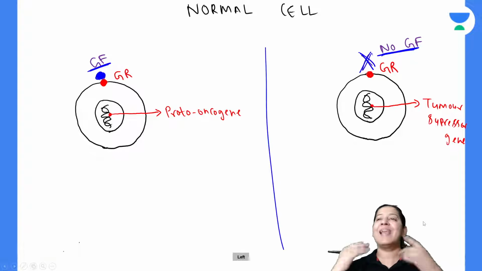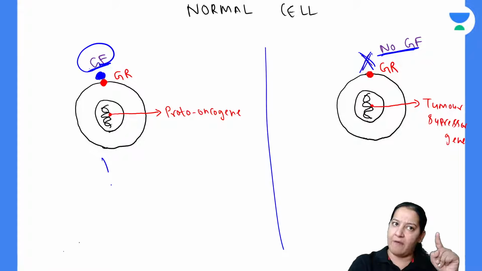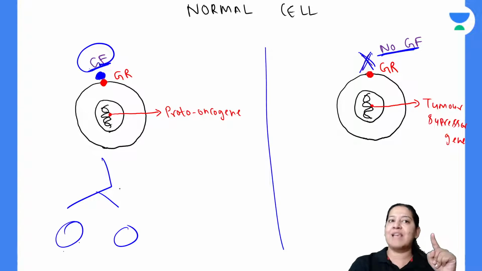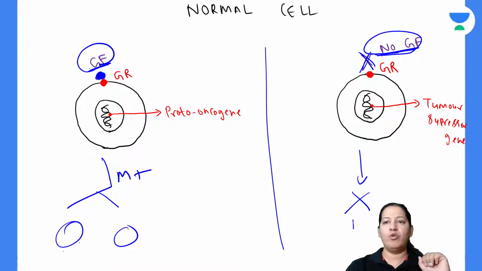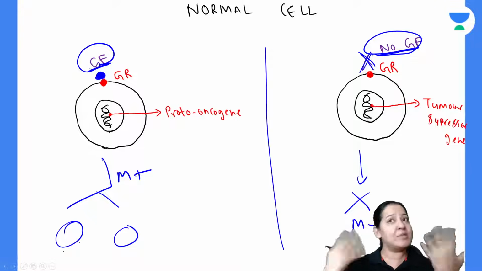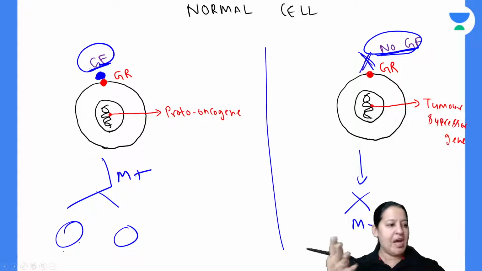So how does the cell come to know that growth factor has arrived, that now I have to divide, I have to form two cells, I have to do the mitosis? And how does this cell come to know that the growth factor is absent and I don't have to divide, I don't have to do mitosis? Actually, the answer is genes. It is through genes. So let me come to genes.